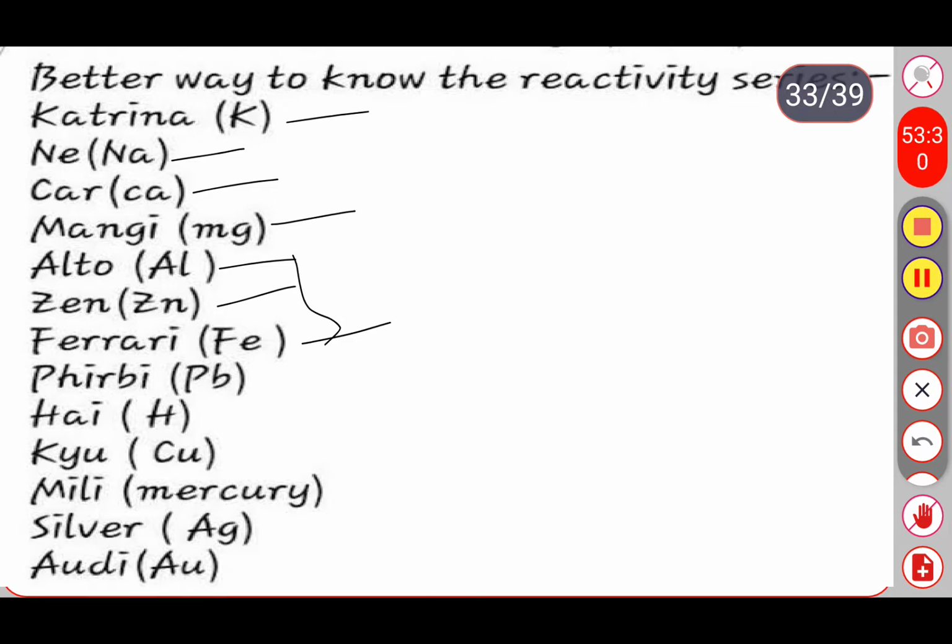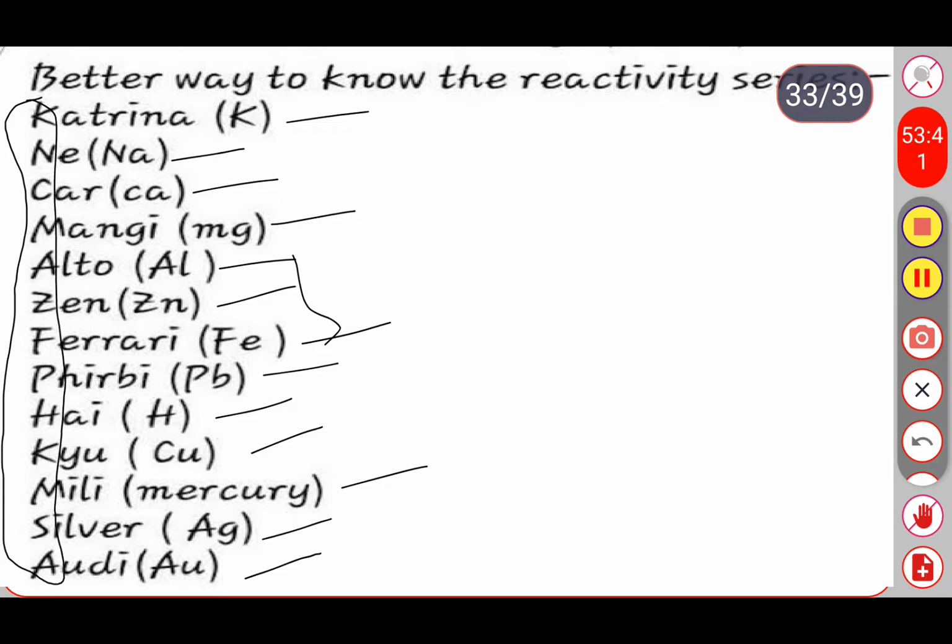If you take the first letters of these words, we will get the reactivity series of metals. From Katrina, take K letter. Next, Katrina ne sodium. कार मांगी, from car means first two letters, calcium. Mangi, magnesium. Alto means aluminium. Zen means zinc.